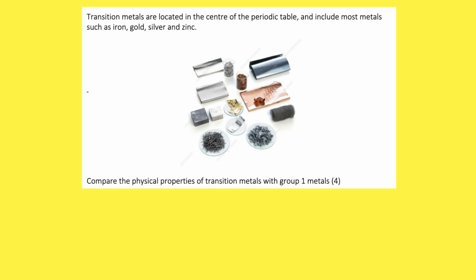Transition metals are located in the center of the periodic table and include most metals such as iron, gold, silver, and zinc. Compare the physical properties of transition metals with Group 1 metals for 4 marks.